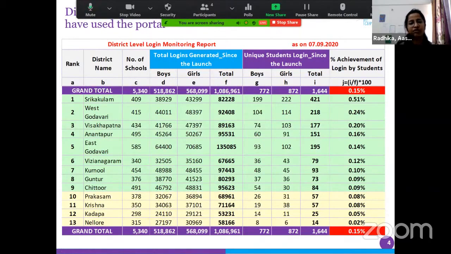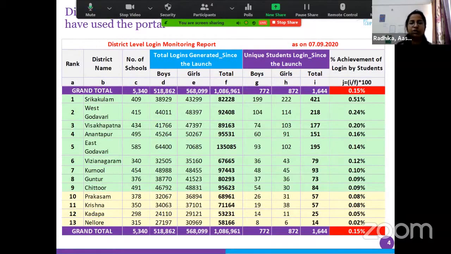They can use one phone. If they don't have access to a smartphone, they can use their parents' phone or siblings' phone. Many students can use only one system if there is a computer lab in the school, or your phone, your laptop. So, given the resources, we have to make our way to make it a success for the students. But ultimately, the idea is that students log in and use it for a good amount of time. They use it well and they use it efficiently. So this is the kind of data we receive.